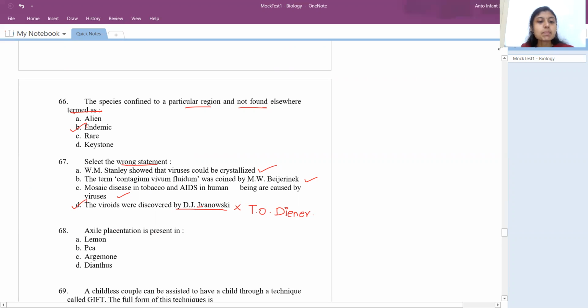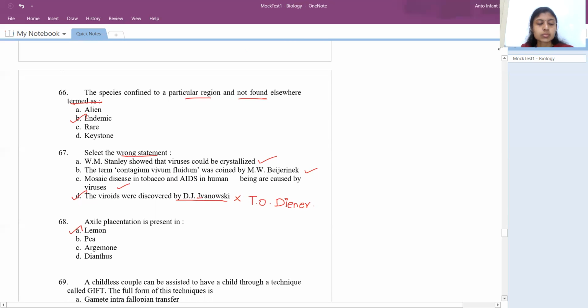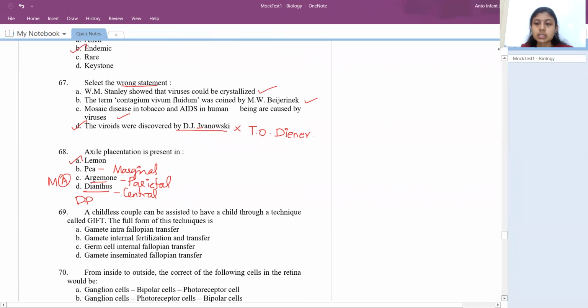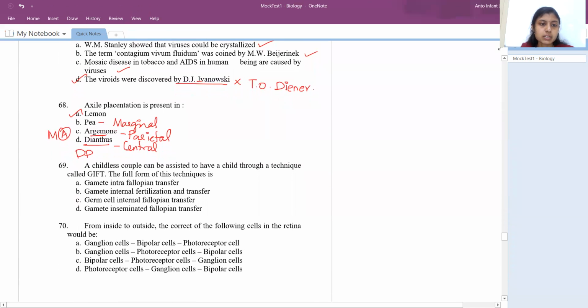Okay, so axial placentation is present in. So the answer is lemon. Okay, so pea plant, let me tell the answer for all these, would come under marginal. Argemone, I've already told you. Parietal is MA, where the A stands for Argemone. Okay, so dianthus and primrose, DP, they come under free central.